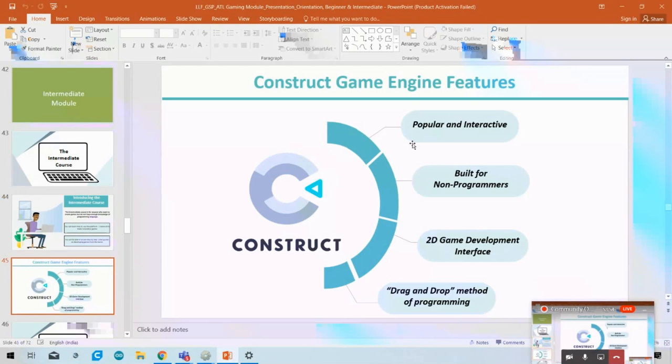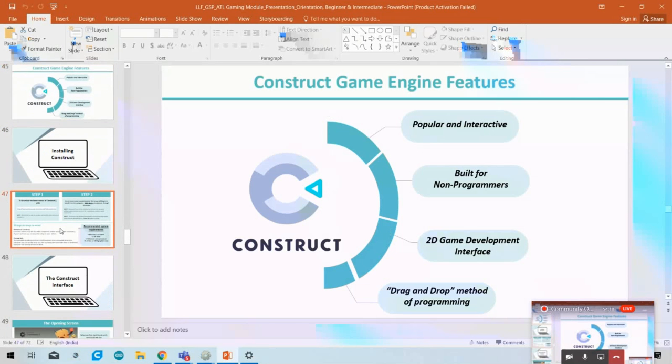So today I will tell you how you can download it, how it appears when it downloads, and how you can start your own game. Okay, so it is very useful for game developers, and it is now very interesting that very small programmers like you, class 6th, 7th, 8th students, are making very nice games on this platform.